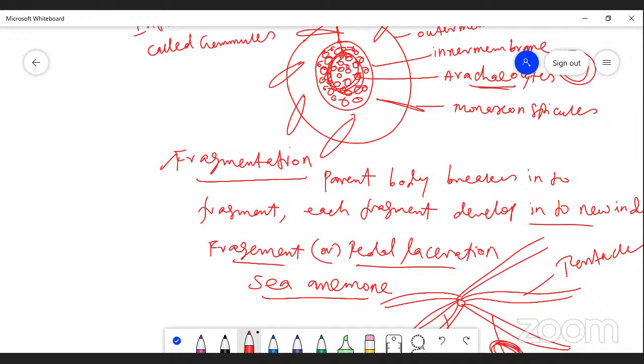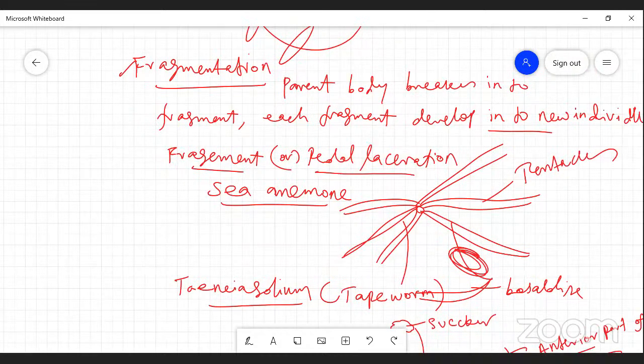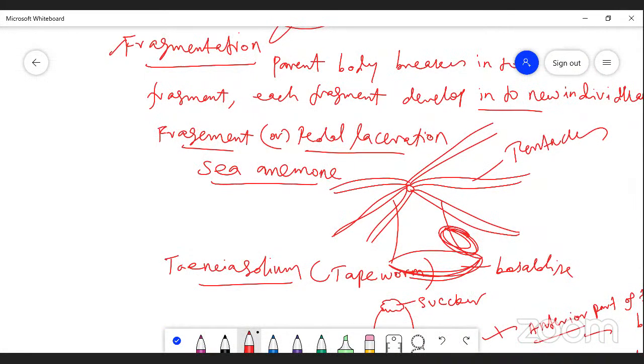In sea anemones, lobes are formed from the body surface and detach from the pedal disc, and they can grow. When detached, they form mesenteries and tentacle development takes place. The mouth is surrounded by tentacles. They form a new sea anemone. That comes in the category of fragmentation.